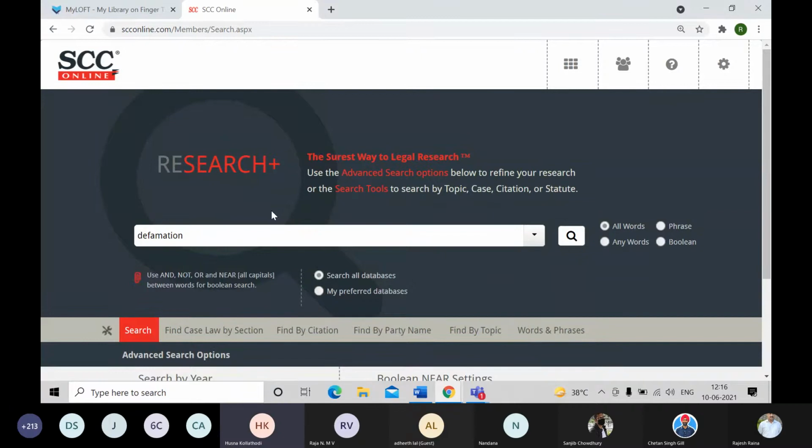we've already seen the filtering, the sorting part. So we need not define that over here, whether it's a Supreme Court of India judgment I want, or whether it's the latest that I want, because we have all those filters available. Now I'll just simply key in the main keyword and click on the search button.